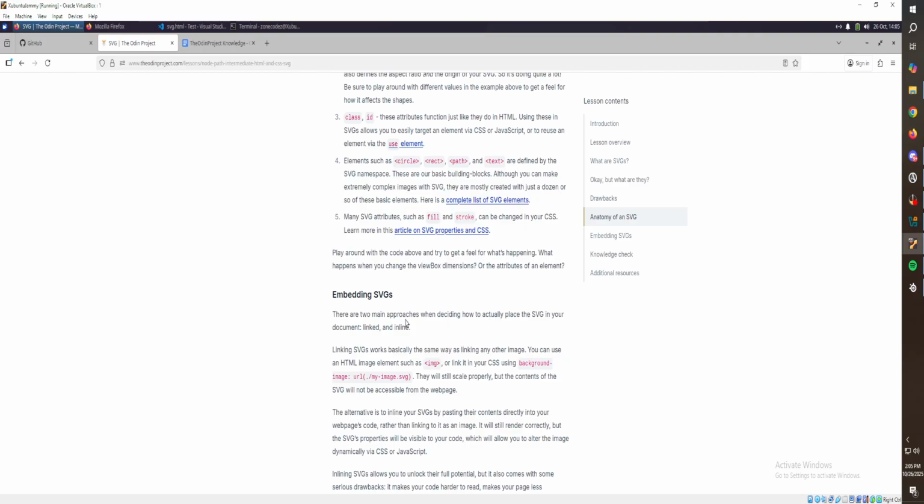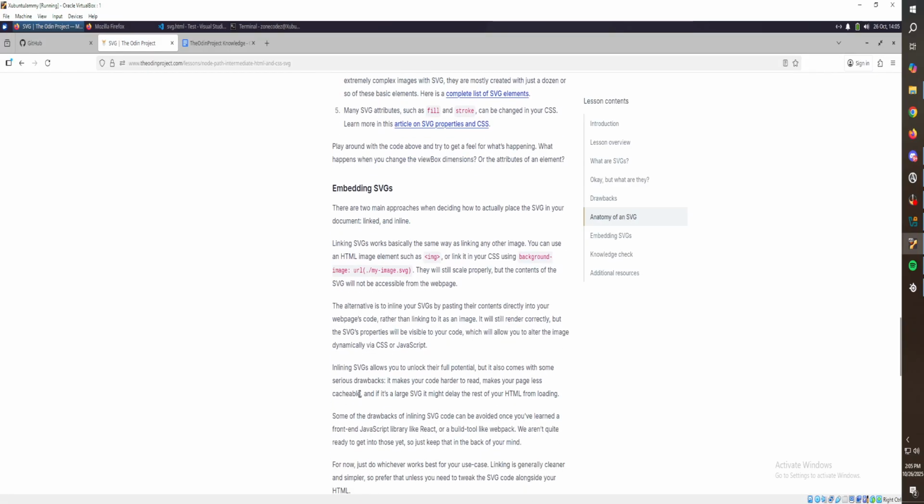All right, so there are two main approaches to deciding how to actually place the SVG in your document: linked and inline. Or link it in your CSS using background. They will still scale, but the contents of the SVG will not be accessible from the web page. Alternative is to inline your SVG, rendering it in your web page code rather than linking it as an image. It will still render, but the SVG's contents will be accessible. Oh, that's cool, but then you can dynamically, okay, that's really cool.